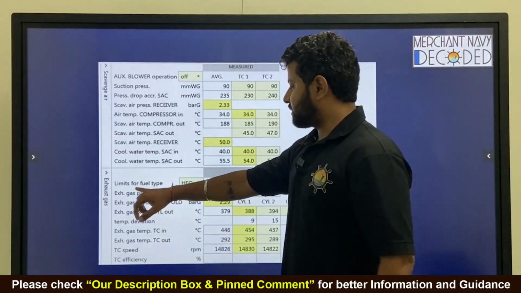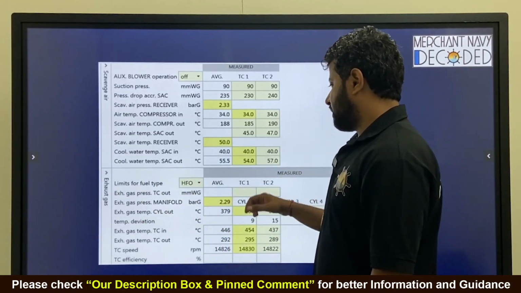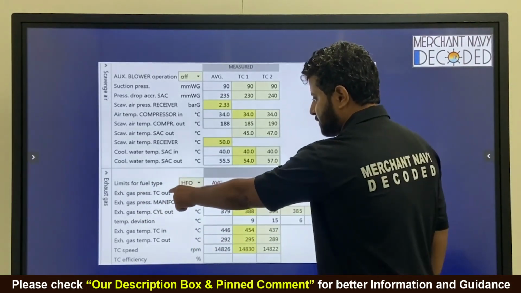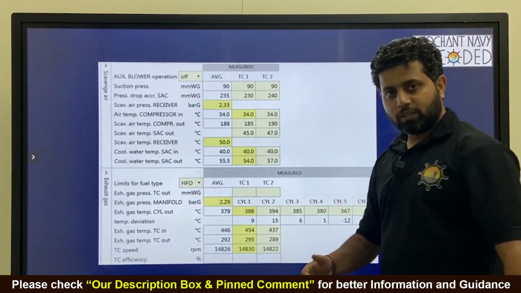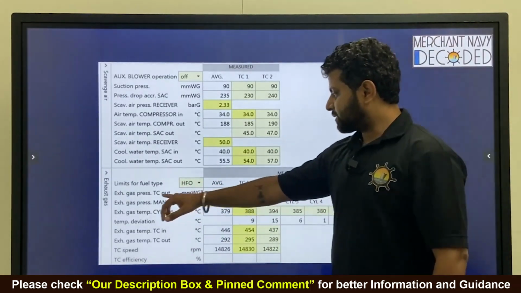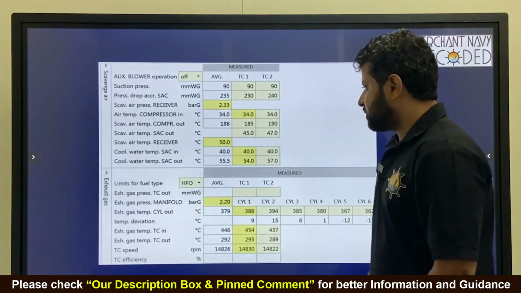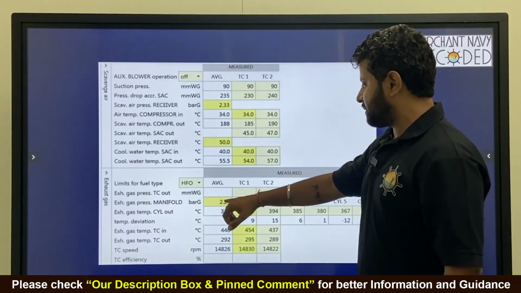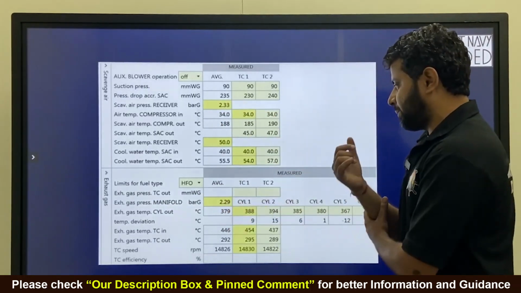Then exhaust gas, which type of fuel? HFO is there. Again, how much is the exhaust gas pressure at turbocharger outlet? Maybe out here there was no manometer fitted. Exhaust gas pressure at the manifold, the pressure you could see. See, scavenge pressure is 2.33 bar. This has to be less than that, so it is 2.229 bar.